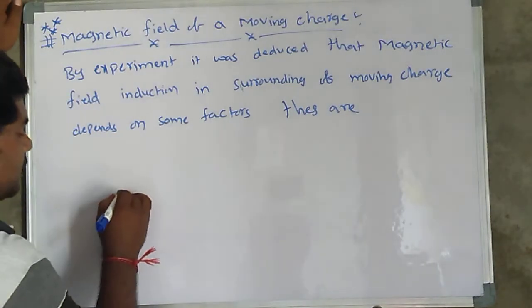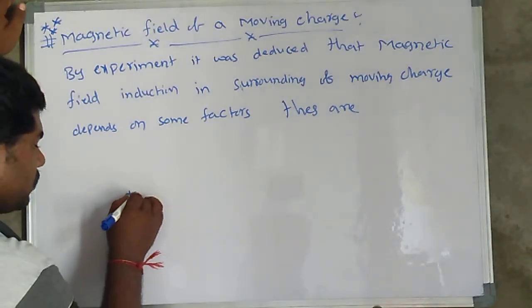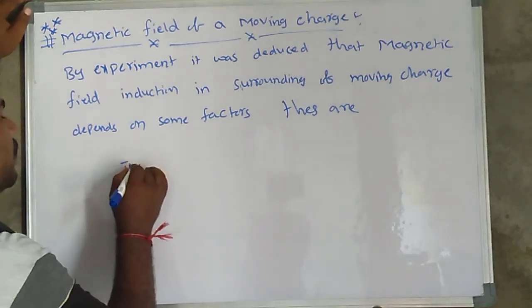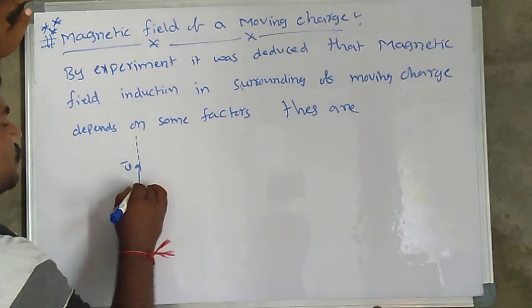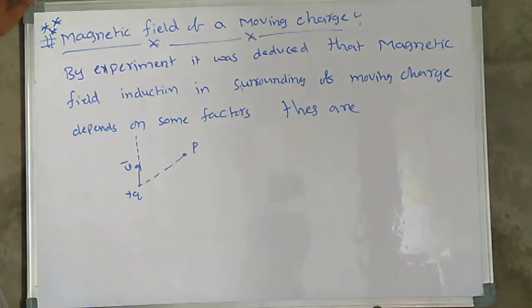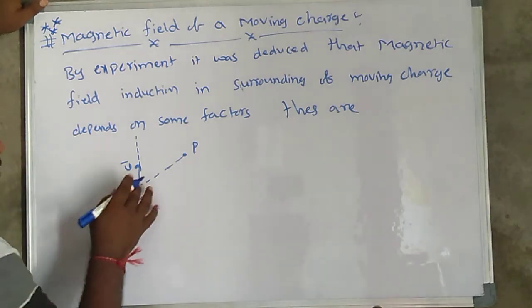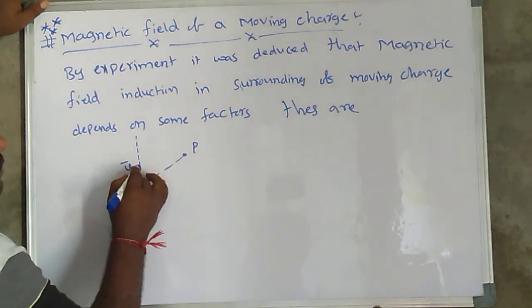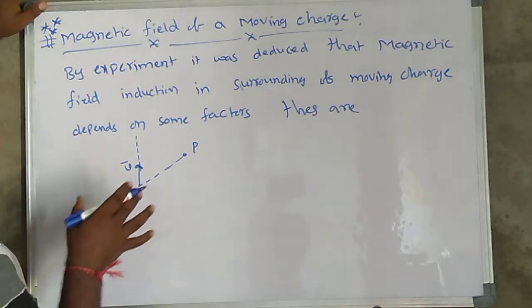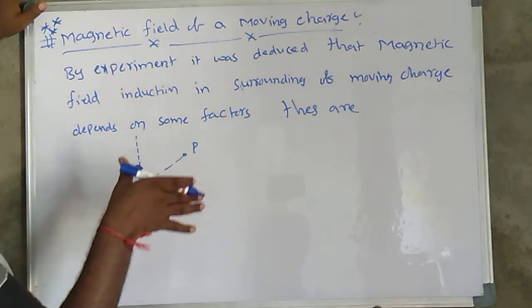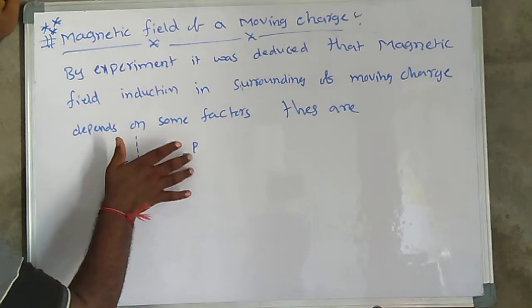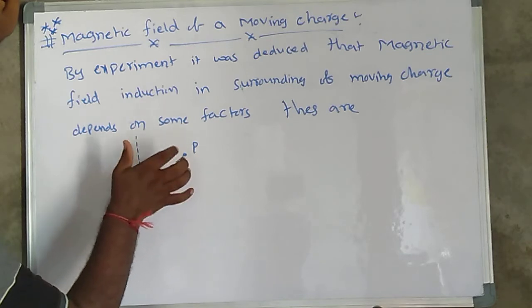let us consider this a positive charge. This charge is moving with a velocity v bar like this. Due to this point P, whenever the charge moves upward, which is nothing but your current direction also, you may use the right hand thumb rule: the curl finger indicates the magnetic field direction.